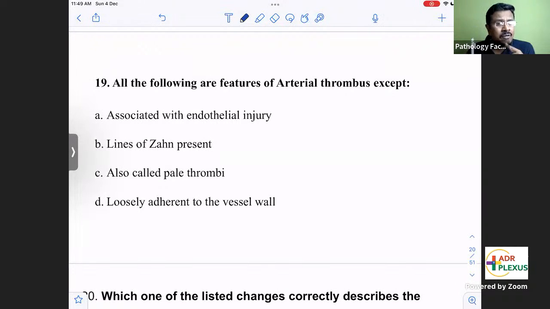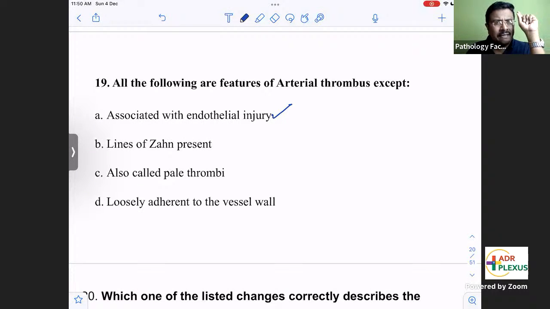So in arterial thrombus, endothelial injury is the commonest etiological agent. On the venous side, when thrombus forms, it is stasis, blood stasis. You would have heard of deep vein thrombus: a patient who is long standing bedridden will have deep vein thrombus, there stasis. But in arterial thrombus, endothelial injury is an important etiological factor.